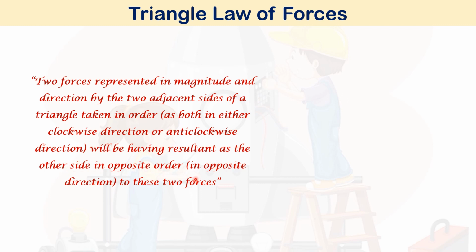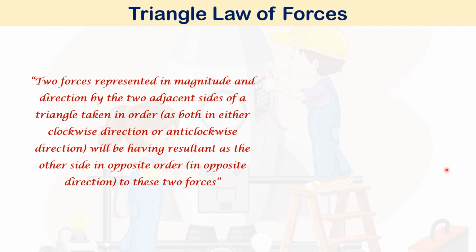So the third side represented in opposite direction will be the resultant.